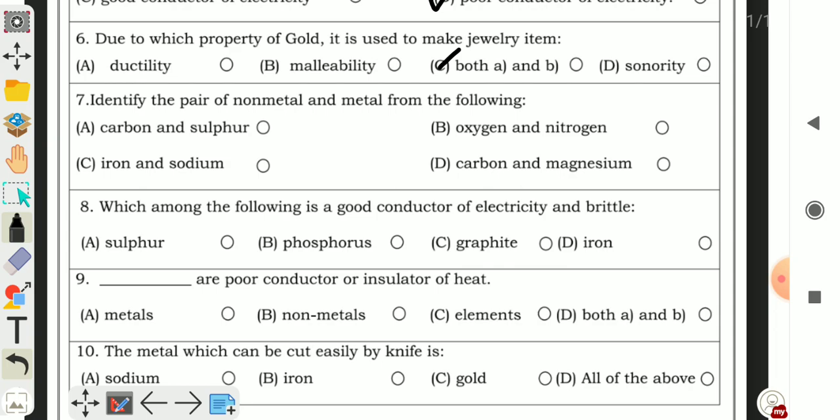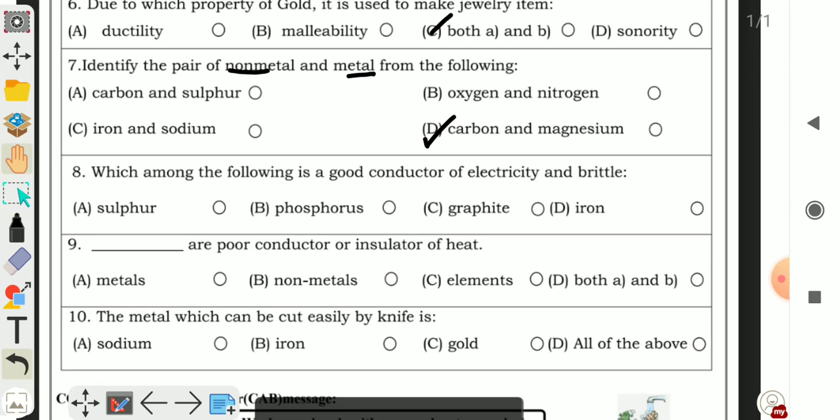Question number 7. Identify the pair of non-metal and metal from the following. You have to find out the pair in which the first part is non-metal and the second part is metal. Carbon and sulfur both are non-metal, wrong answer. Iron and sodium both are metal. B, oxygen and nitrogen both are non-metal. And D, carbon is a non-metal, while magnesium is a metal. So the correct answer will be carbon and magnesium, D.